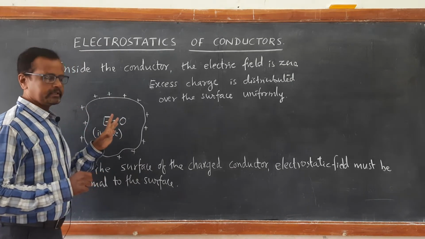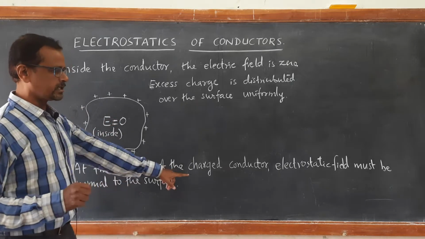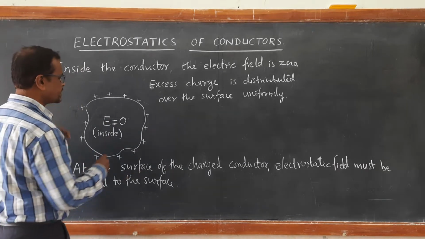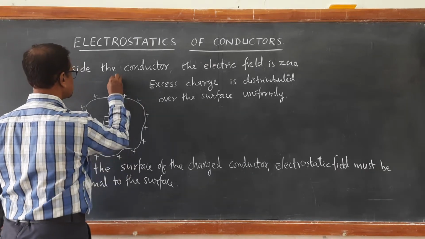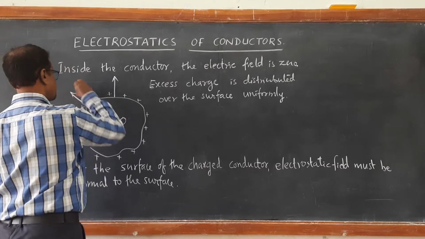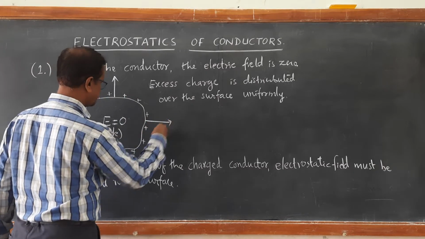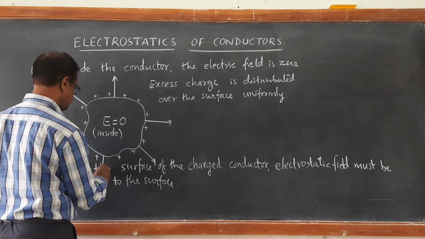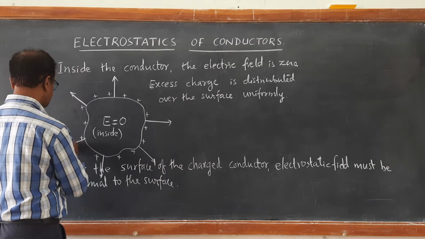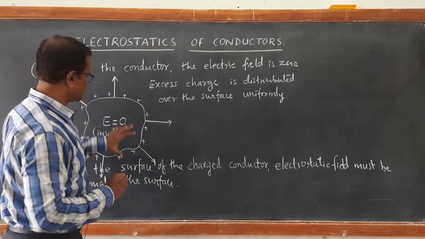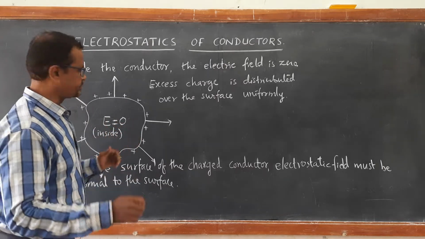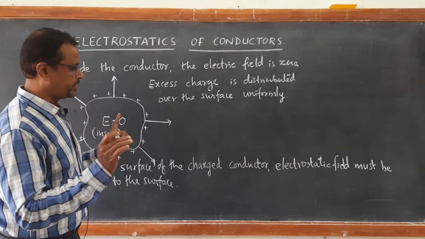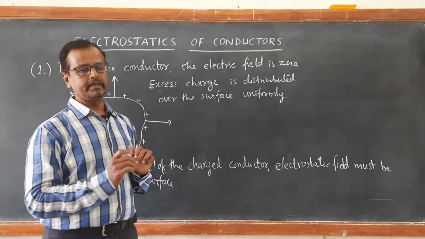So, the electric field at the surface of the charged conductor must always be normal to the surface. If you draw the electric field, it will always have a perpendicular component normal to the surface. So, these are the directions of the electric field. This is a conductor of any arbitrary shape. The electric field will have only a normal component, it will not have a parallel component.